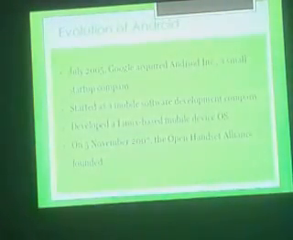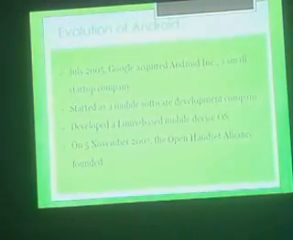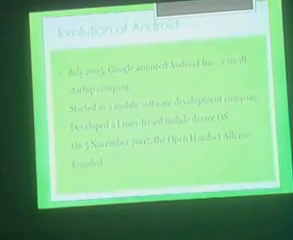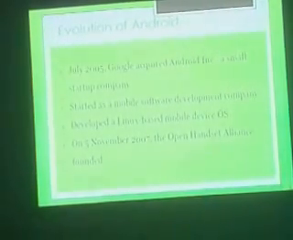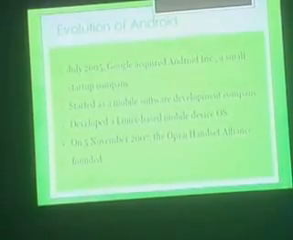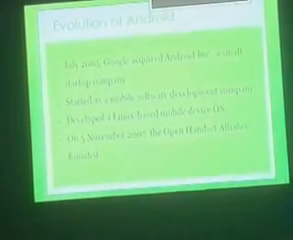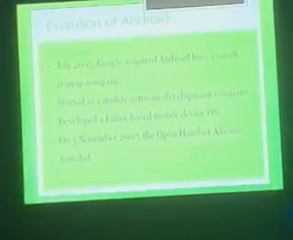The evolution of Android, we can say, started from July 2005 when Google acquired one of the companies called Android. This is the starting point of the Android operating system, especially designed for mobile devices. And this operating system is totally based on Linux.